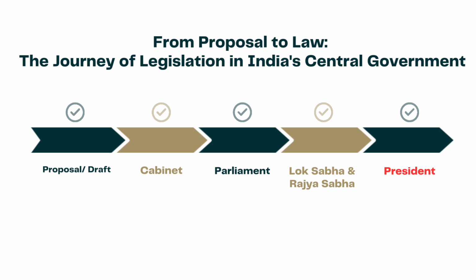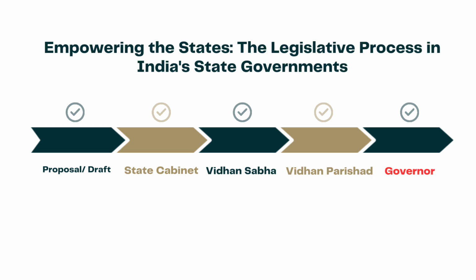If at least half of the representatives in both houses agreed that the draft should become a law, it would be sent to the president for their signature. Once the president signed the draft, it would become a law that applied to the whole country.